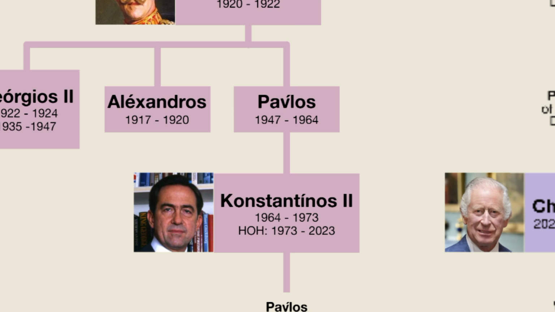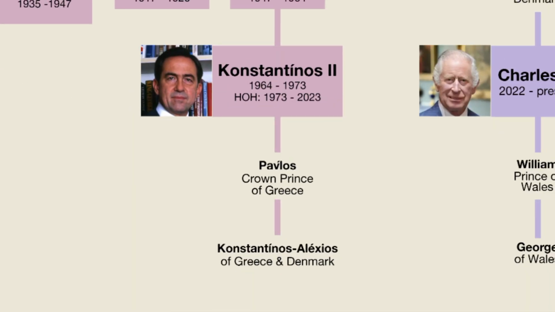From the end of his brother's reign, the Greek civil war broke out, communists fighting on one side and the royalists fighting on the other. Paul soon contracted typhoid fever, which limited his role in the civil war. In the end, the royalists won the war in 1949, and Paul continued to be king for another 15 years, until dying of cancer in 1964. After this, his only son Constantine II, Constantinos II, became king. He would be the final king of the Hellenes.